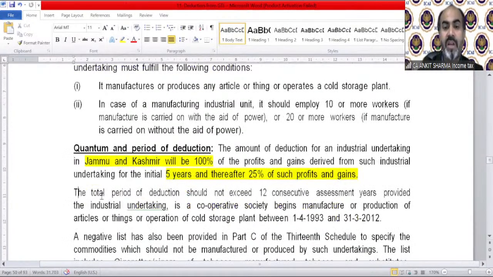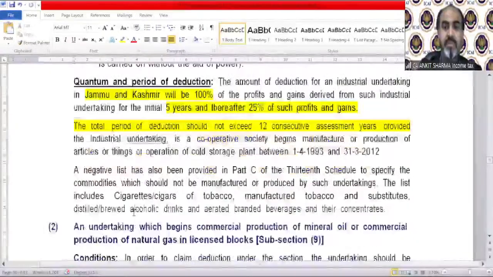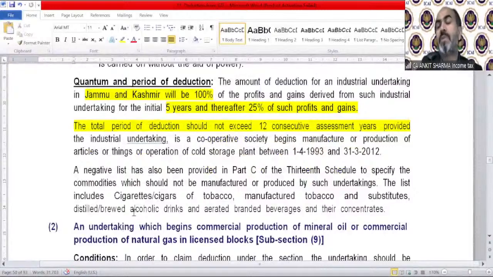The total period of deduction should not exceed 12 consecutive assessment years, provided the industrial undertaking or cooperative society begins manufacture or production of an article or thing or operates a cold storage plant between the specified dates up to 2012. A negative list also has been provided. There are some businesses for which this deduction cannot be claimed, like cigarettes, cigars, tobacco, etc.